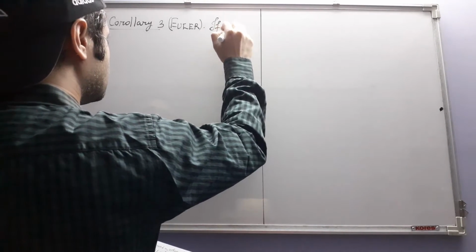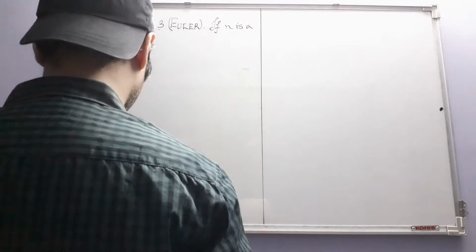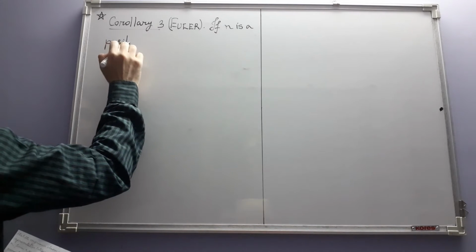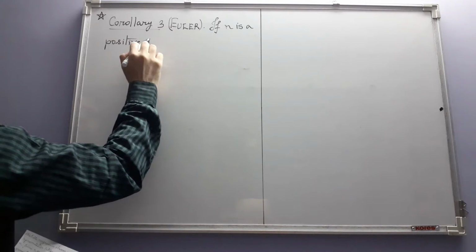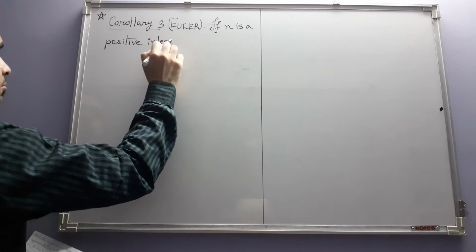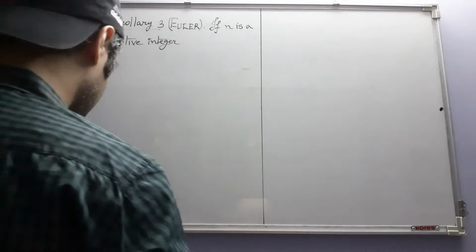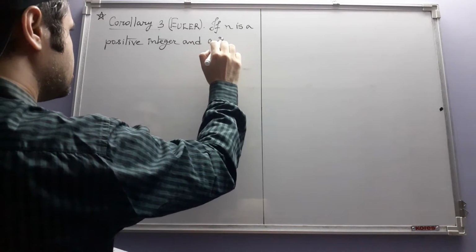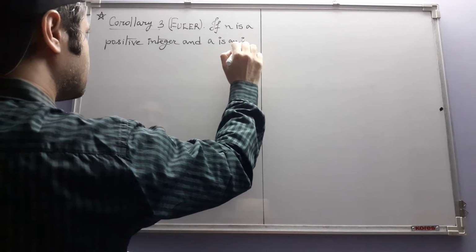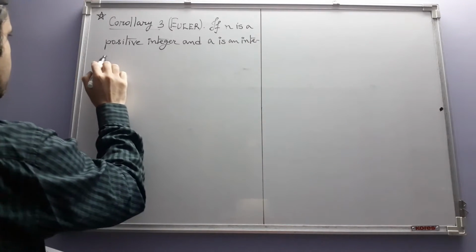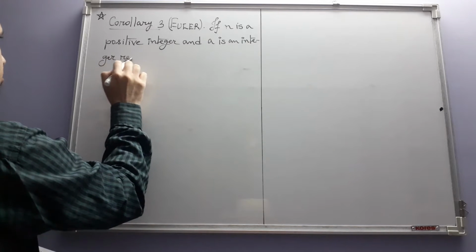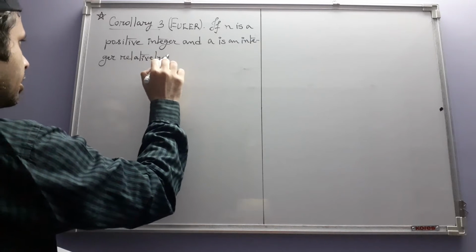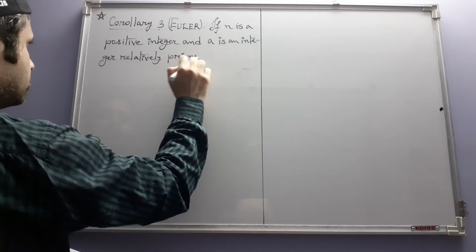If n is a positive integer, and a is an integer relatively prime to n.